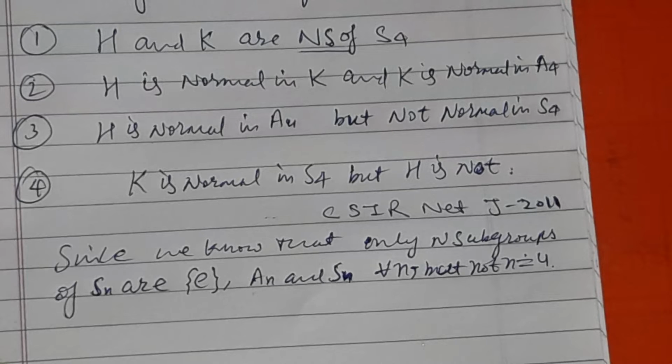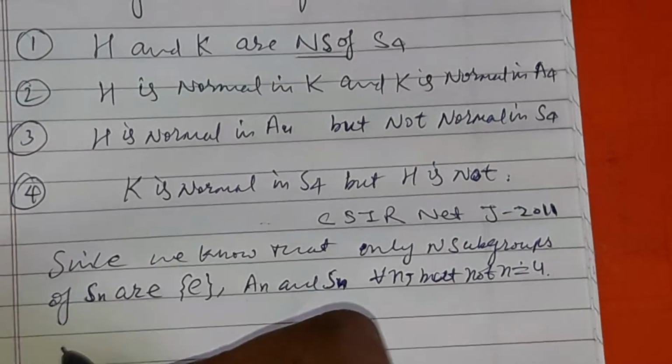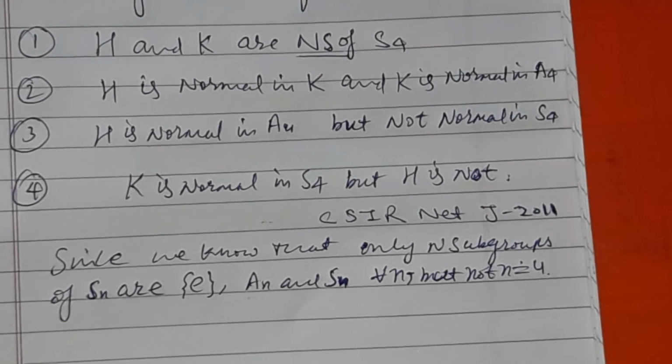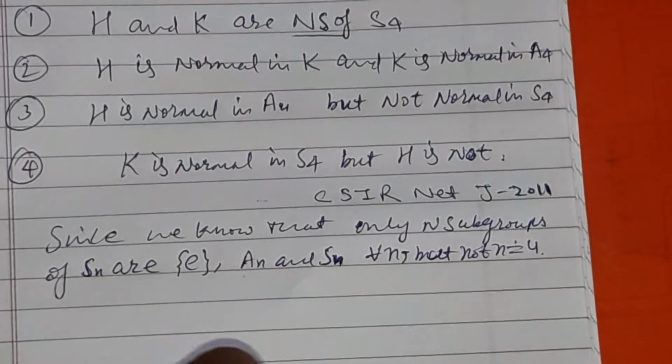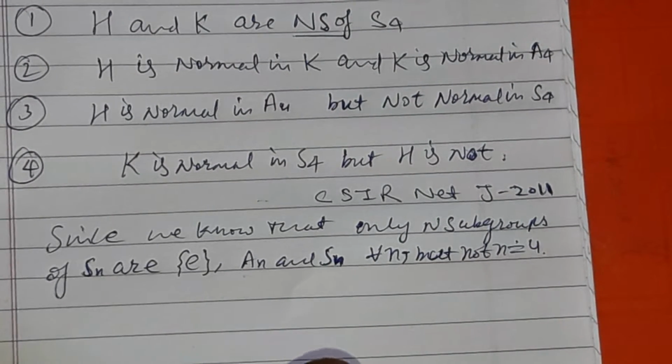And in order to talk about An, the alternating group, which contains all the even permutations, we need the definition of a simple group. What does a simple group say?